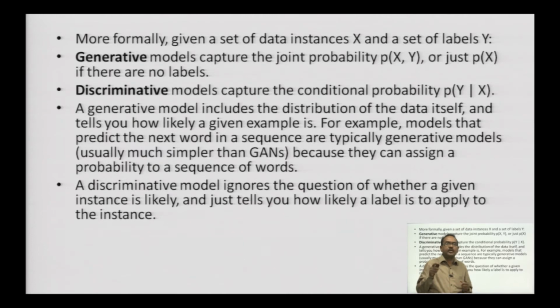More formally, given a set of data instances x and a set of labels y, generative models capture the joint probability p(x, y), or just p(x) if there are no labels. Discriminative models capture the conditional probability p(y | x). A generative model includes the distribution of data itself and tells you how likely a given example is. For example, models that predict the next word in a sequence are typically generative models. They are usually much simpler than generative adversarial networks, because they can assign a probability to a sequence of words.